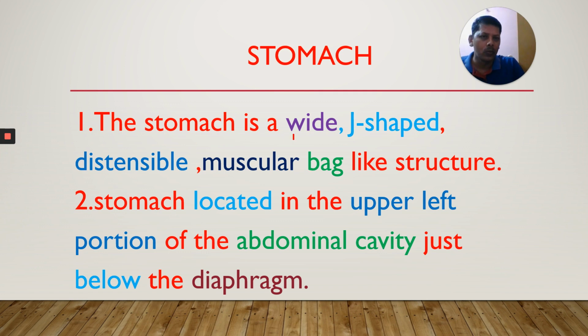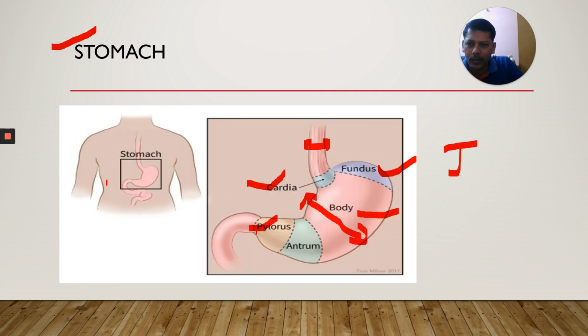Stomach is wide, J-shaped, a distensible organ, and a muscular bag-like structure. Various adjectives are used to describe the stomach. And where is the stomach? Here we have the diaphragm.